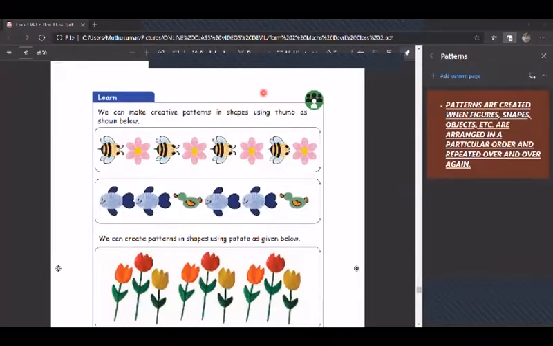Children, today we are going to learn patterns. What are patterns? We see patterns every day in our daily life. We come across so many patterns. For example, in your clothes, in bed sheets, the designs in our windows, floor tiles, then the garlands they put, flower garlands, and so many screens and curtains, you can see patterns. Bags, you can see patterns.